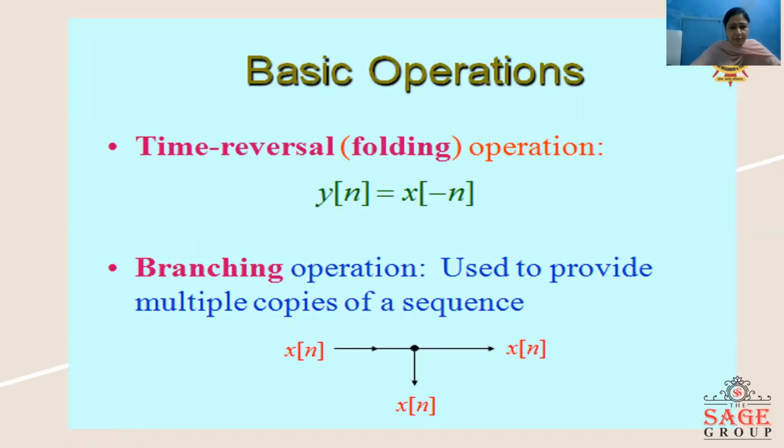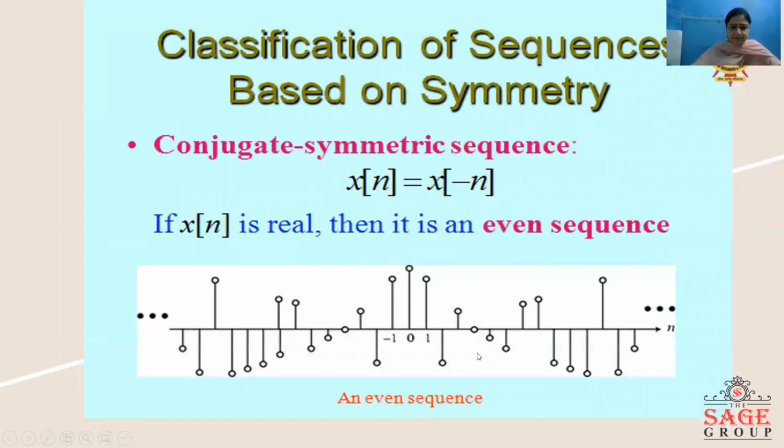Now we have the folding operation, which is also called time reversal, where y[n] is given as x of minus n. Now we have the branching operation also, which is used to provide multiple copies of a sequence. Now we have the conjugate symmetric sequence, which is given as x[n] is equal to x of minus n. If x[n] is real, then it is called an even sequence.